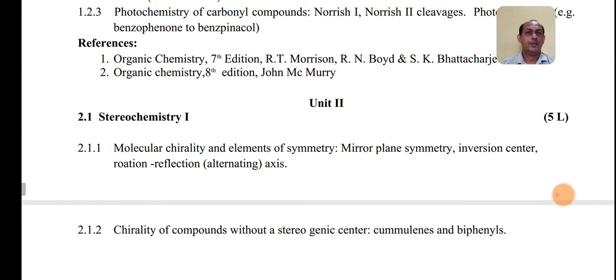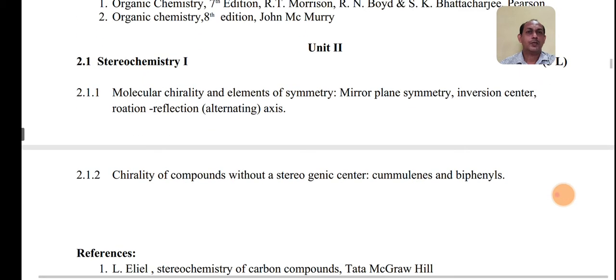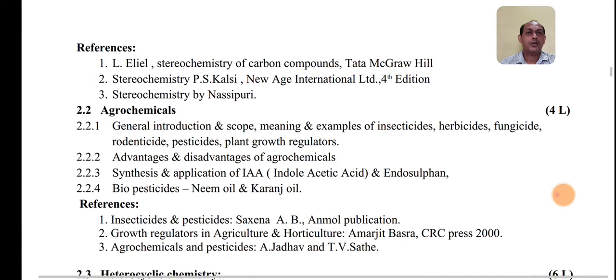So in unit number 1 you will have two topics, that is mechanism of organic reaction and the second will be photochemistry. While in unit number 2, the first topic is stereochemistry. In order to study stereochemistry you will have terms related to molecular chirality and elements of symmetry. Then you will also have the topic related to chirality of compounds without a stereogenic center, that is cumulenes and biphenyls. These are the reference books which they have given, that you can also refer to.